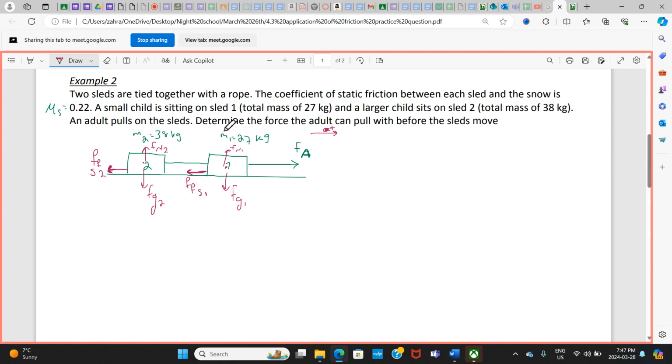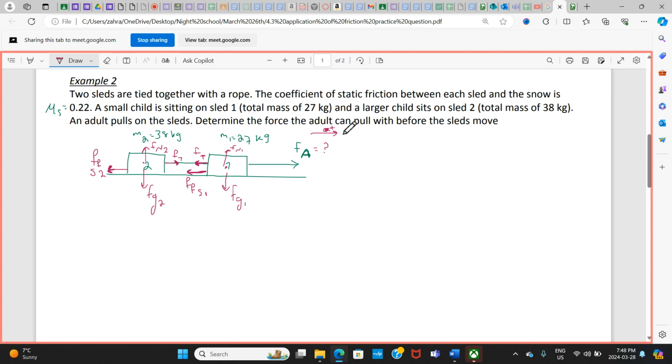Now we're doing it, okay? And of course, we have a tension force. We don't need it because I'm going to look at the whole system, but I'll put those tensions, Ft, and this Ft is going to be the same because it's just one rope connecting them and the rope is not disrupted. Okay, determine the force the adult can pull with before the sled moves. It means I need to find this applied force, Fa.